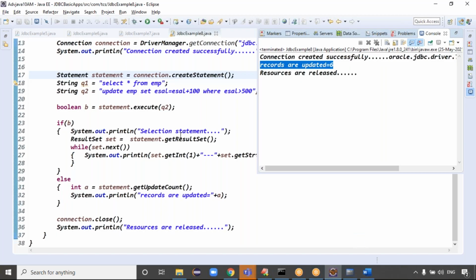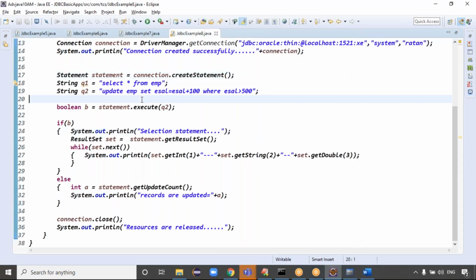You can try this example with the two queries I've taken, Q1 and Q2, which you pass here depending on the requirement. If it returns true, you are getting a result set object, because true means the query is a select query. A select query returns a result set object.